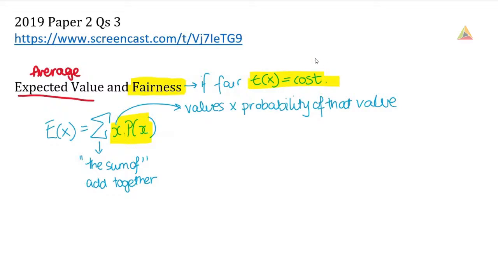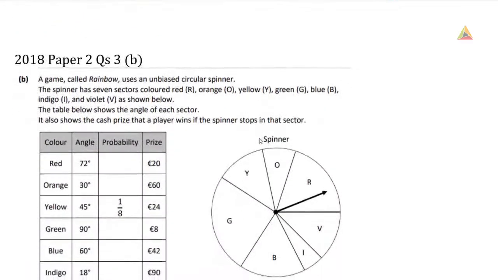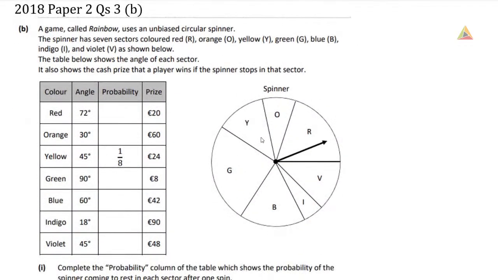So we have a couple of questions to look at here that are going to deal with expected value and fairness, and they just ask them in a couple of different ways. So there's a bit of work to them. So the first one here is 2018 paper 2 question 3 part B. So this says a game called Rainbow uses an unbiased circular spinner. The spinner has 7 sectors coloured red, orange, yellow, green, blue, indigo and violet as shown below.